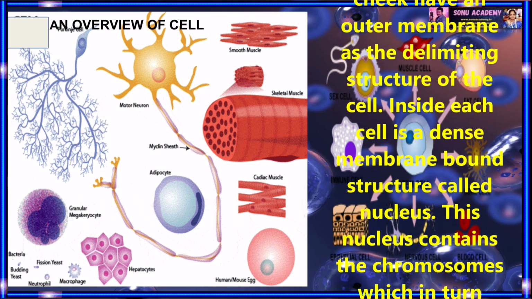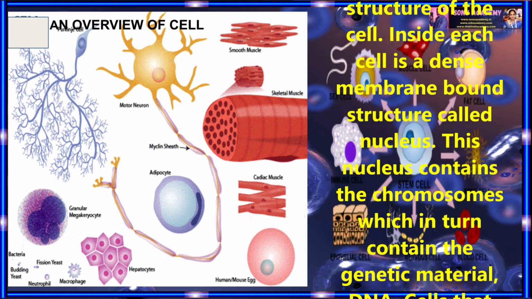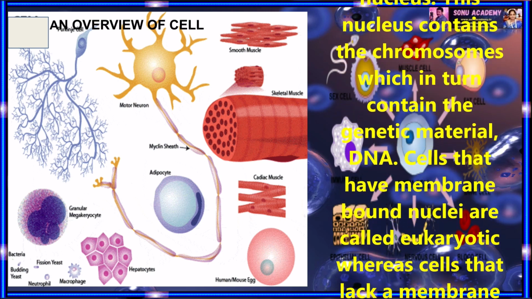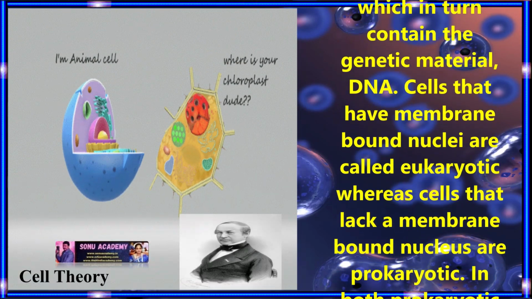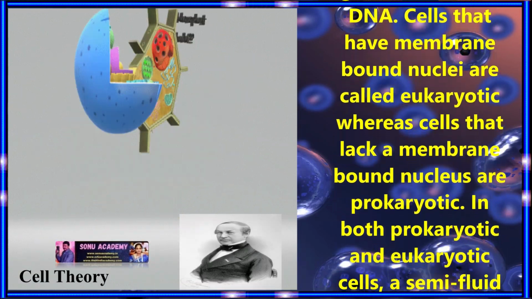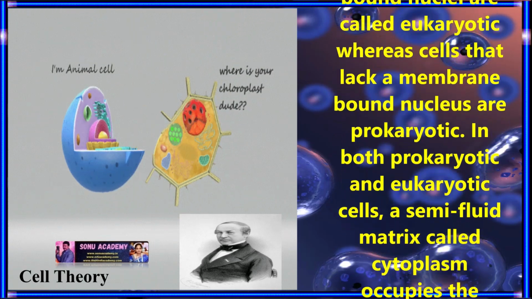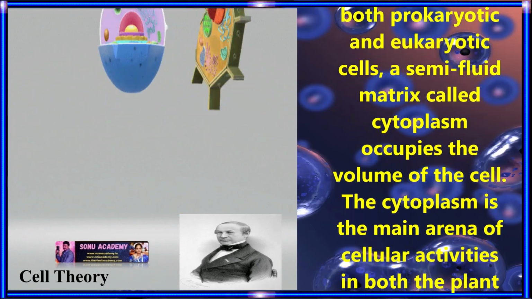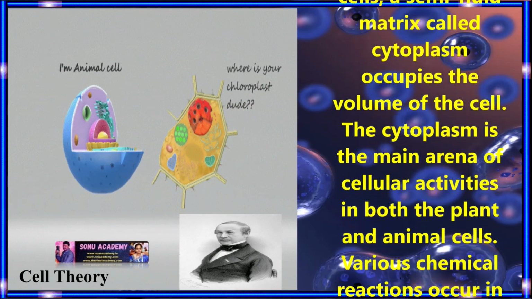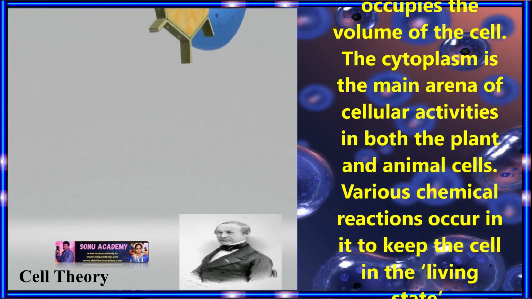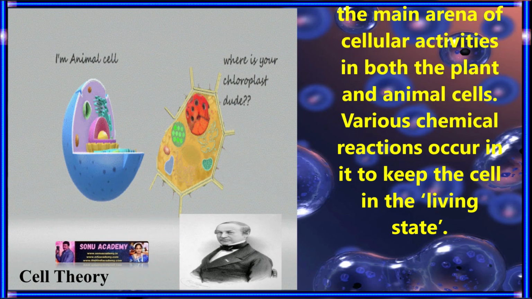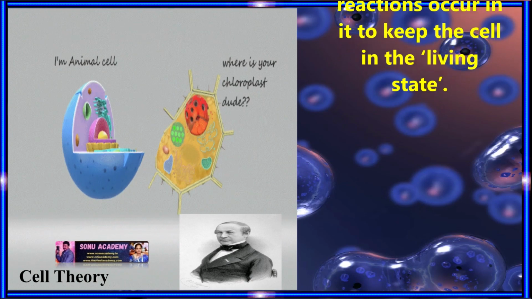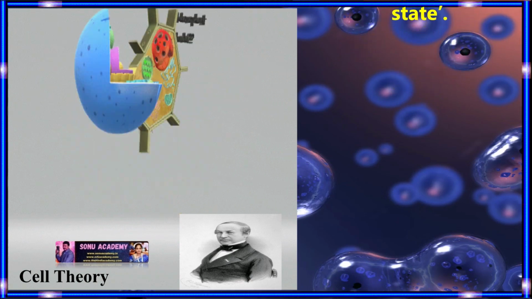Inside each cell is a dense membrane bound structure called the nucleus. This nucleus contains the chromosomes, which in turn contain the genetic material called DNA. Cells that have membrane bound nuclei are called eukaryotic, whereas cells that lack a membrane bound nucleus are called prokaryotic cells. In both prokaryotic and eukaryotic cells, a semi-fluid matrix is present and it is called cytoplasm, which occupies most of the volume of the cell. The cytoplasm is the main area of cellular activities in both plant and animal cells. Various chemical reactions occur in it to keep the cell in the living state.